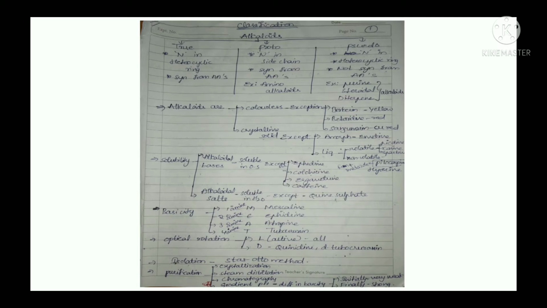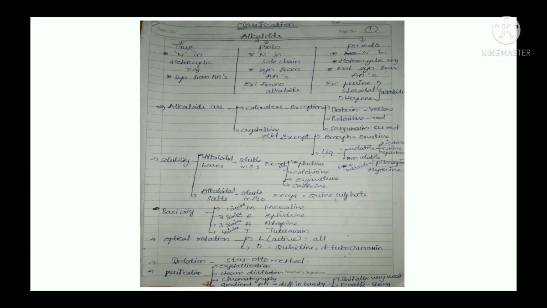And next is basicity. Here we will see under basicity primary amine, which is present in mescaline, secondary amine ephedrine, tertiary amine atropine, and quaternary amine tubocurarine. So out of these, quaternary is more basic than tertiary, and next secondary, and next primary. Okay, here you can remember as MEAT. M for mescaline, E for ephedrine, A for atropine, T for tubocurarine.